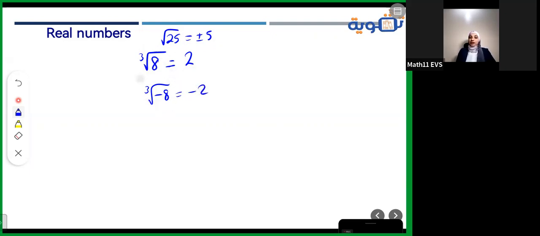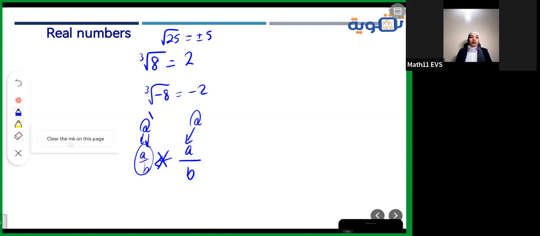After studying the cube root, you started studying Q dash, reminding you of what you studied already in grade 7. You studied Q, which is the rational numbers. The rational numbers are the set of all the numbers that can be written in the form a over b. But Q dash is the numbers that cannot be written in the form a over b. So they are the opposite. I can't write it in the form a over b.